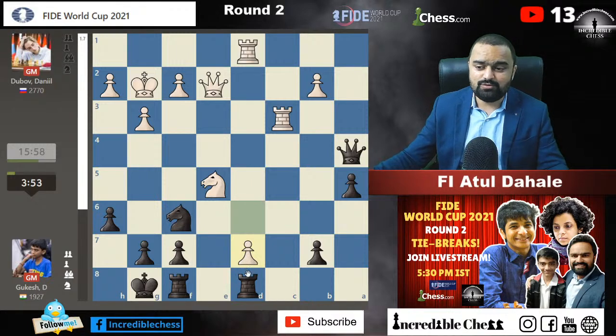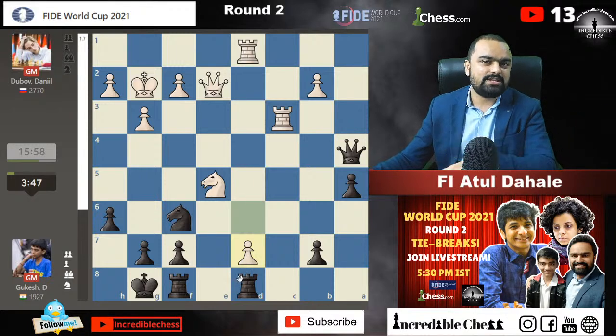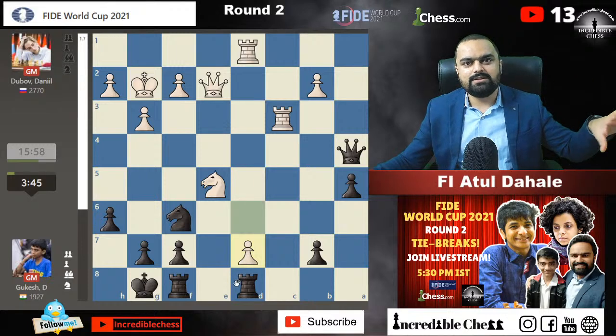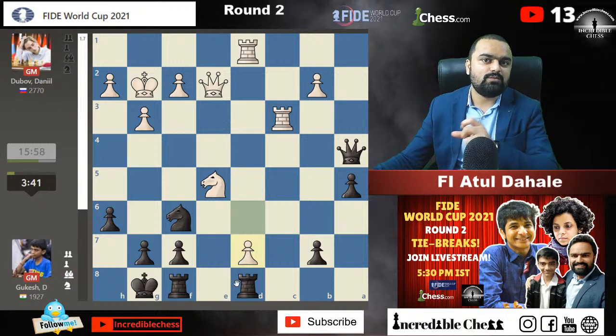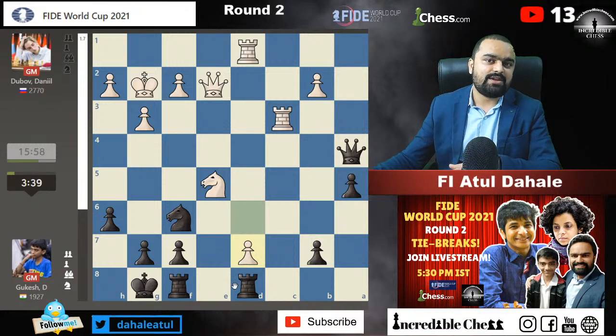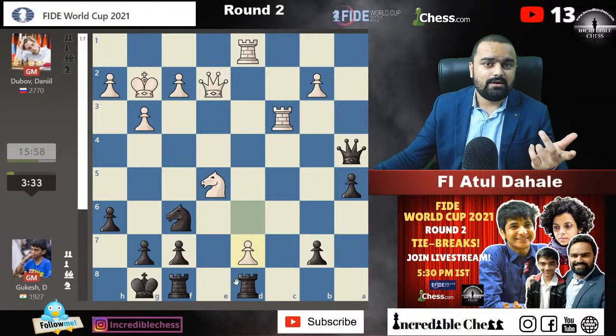It is more of an individual sport, and in chess you need to go through the format. The format is like this: 2 players will be selected from this, then 2 players will be selected according to their rating, and one will be the challenger. They will also give one wild card, and 2 more players will be selected from the Grand Prix.